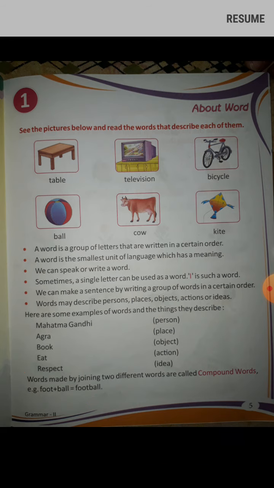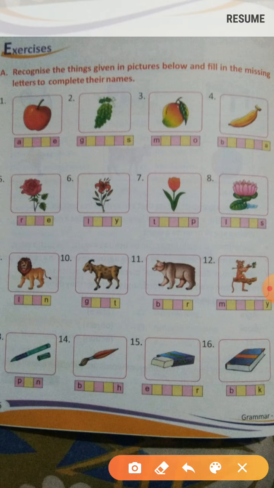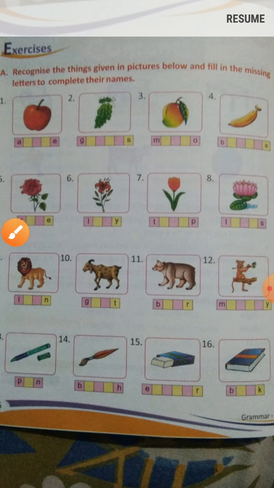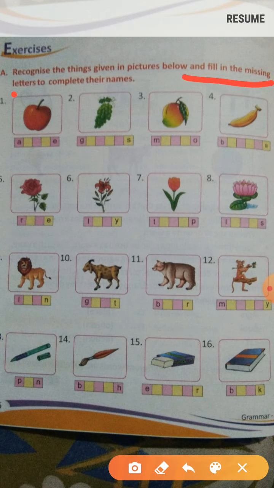Now come on, exercise. This is your first exercise. Page number 6. First exercise. Question is, recognize the things given in the picture below and fill the missing letters to complete their name. Here are some pictures. You have to identify the pictures and fill the letters. Look here in first question, A and E already given you. Identify the picture. Picture is apple.